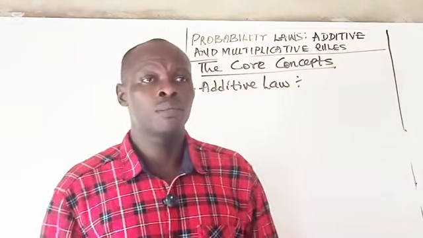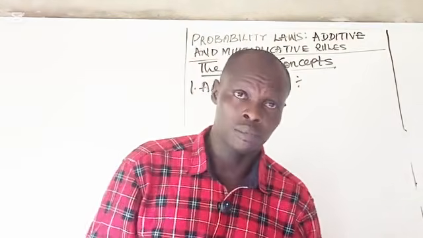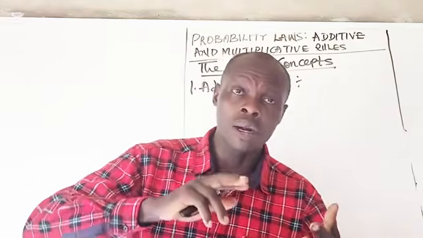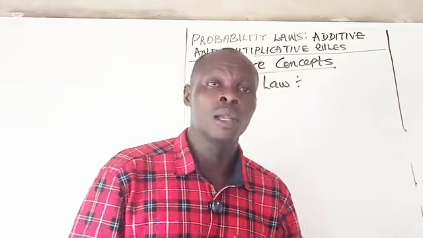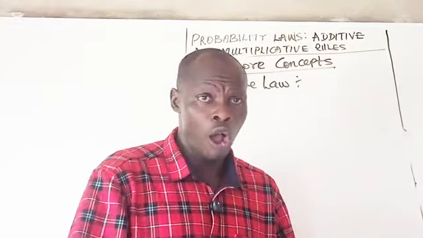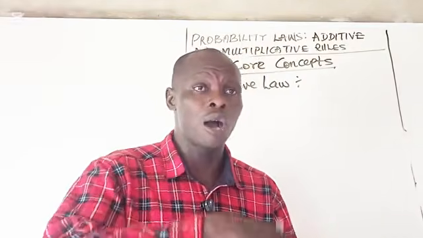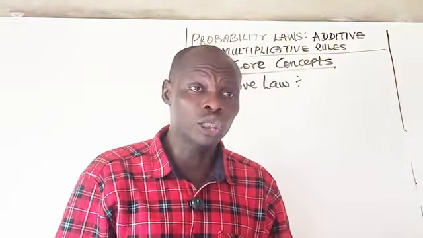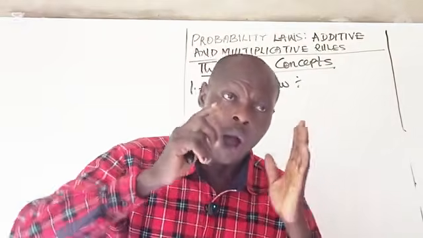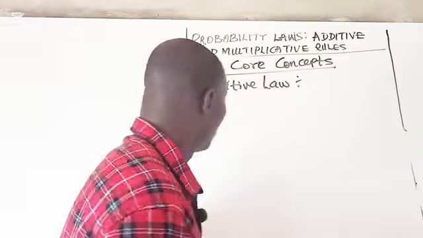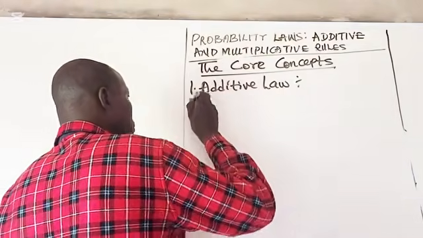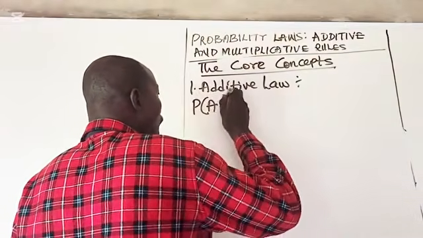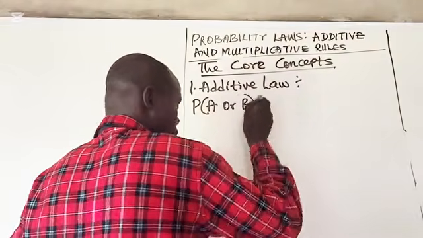Use this when you have choices. That is, you have more than one alternative to choose from. You either go for option A or option B or option C. It is about combining your chances. Remember the song says, when you see or, you add up. So when you see or, that is probability of event A or B to happen.